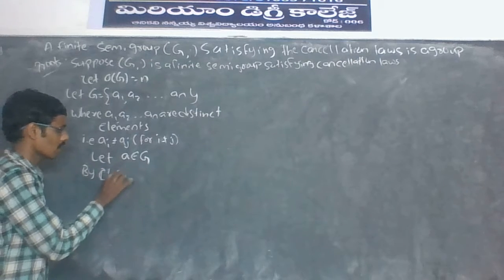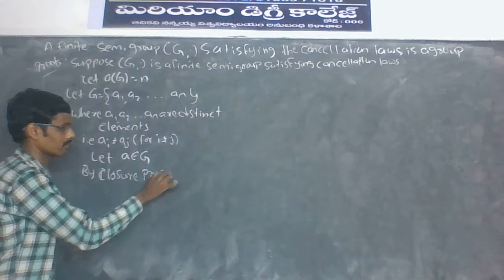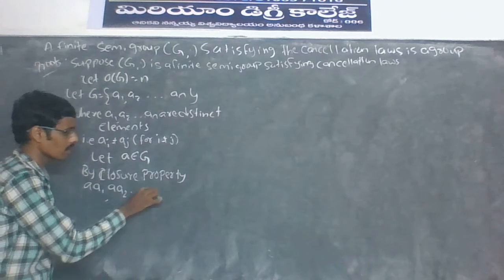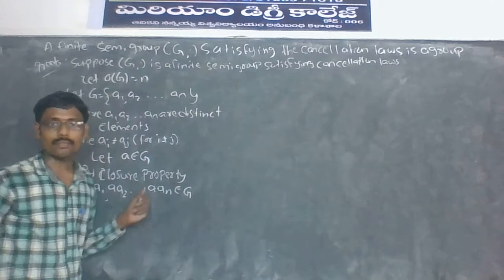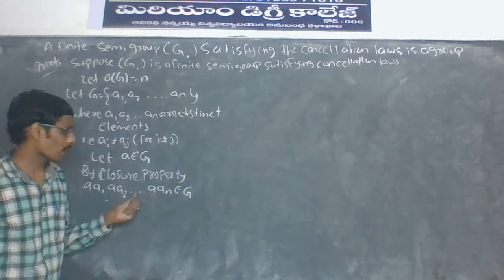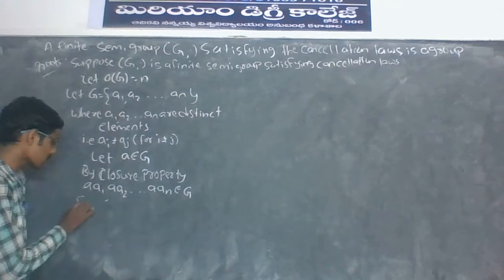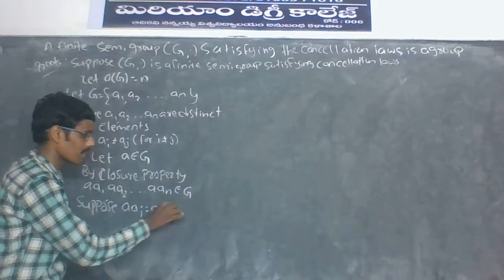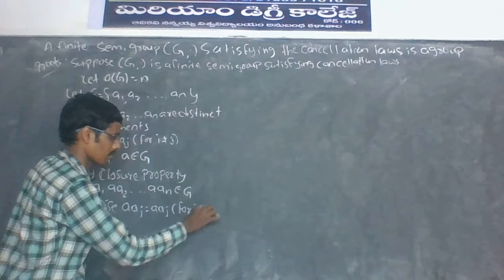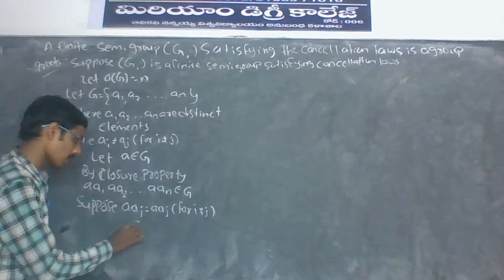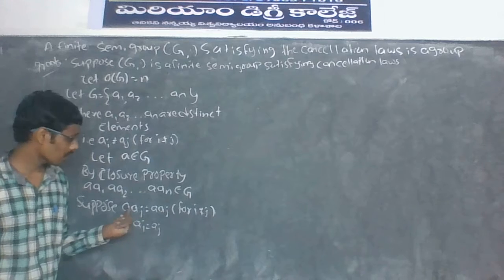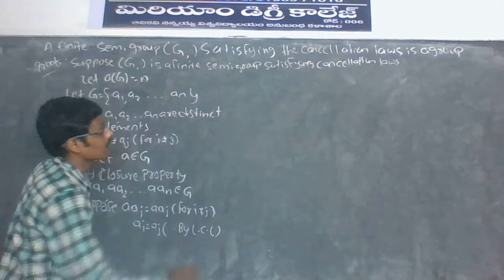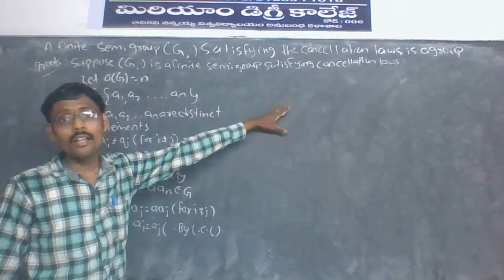By closure property, the multiplications a·a1, a·a2, and so on a·an belong to Z. Suppose a·ai is equal to a·aj for i not equal to j.